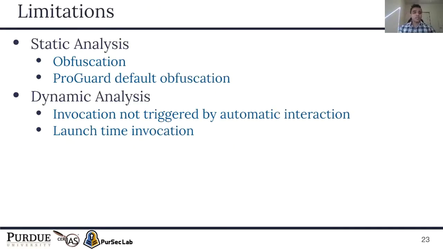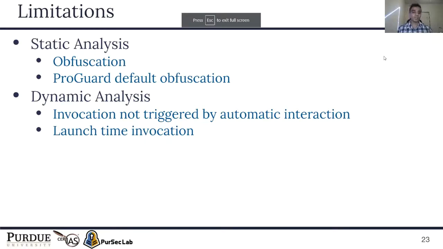So the main limitation of our static analysis was obfuscation, because we were using string search to find the potential usage of SafetyNet code. Obfuscation can hide those keywords and our analysis won't be able to detect the code. But since most applications use the default Android ProGuard obfuscation, which does not obfuscate the keywords we were looking for, we assumed that our static analysis was robust.